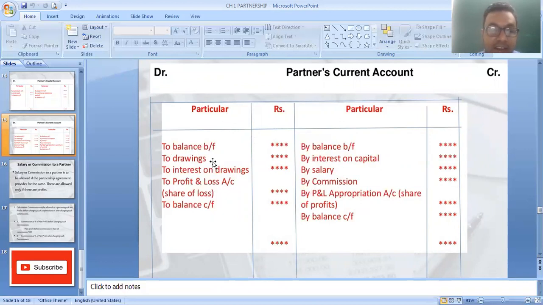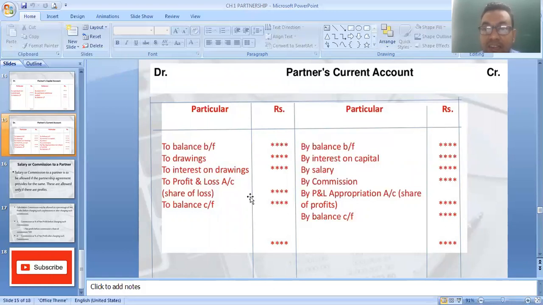Okay, same way drawings, interest on drawings and divisible loss, whatever we have found out in profit loss appropriation account, we have to close this account. If partner's current account is debit balance, then it is transferred to balance sheet asset side. If partner's current account is credit balance, then it is written on liability side. Okay, that again you have to remember. Again, this is also an important question for your exams.